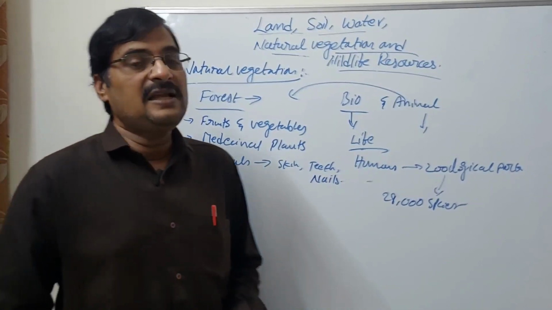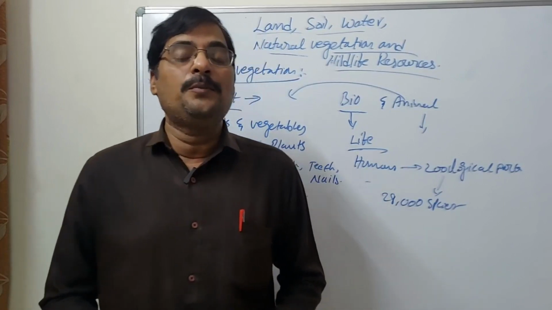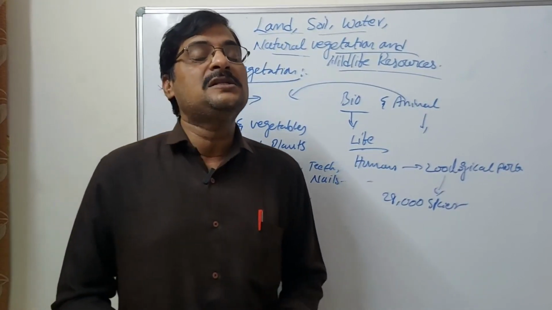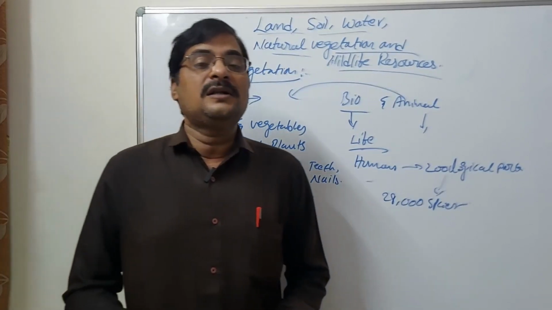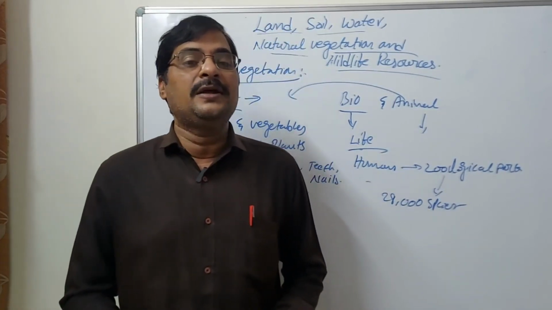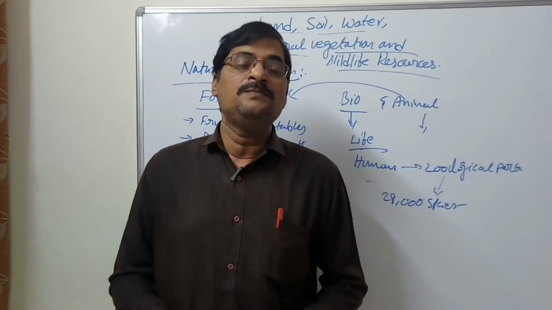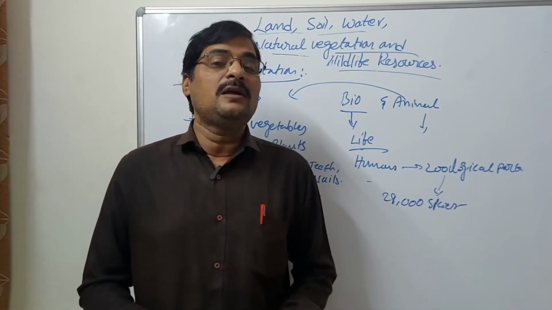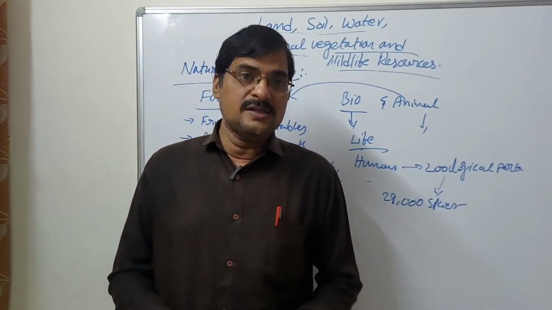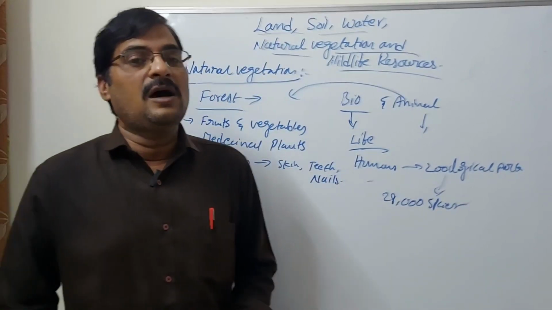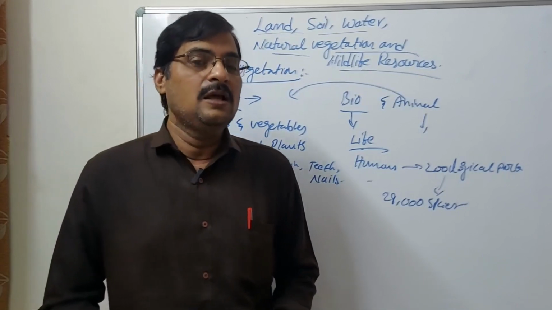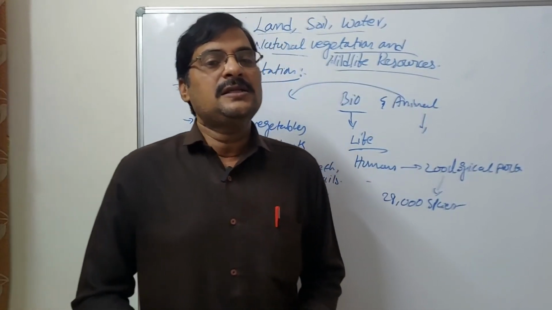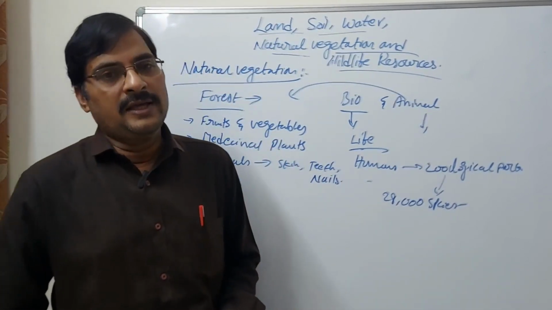General questions will come from this lesson, like how water conservation goes on, what the uses of water and forest are, and how wild animals give economic development of the country, explain. These questions will come in the exam.